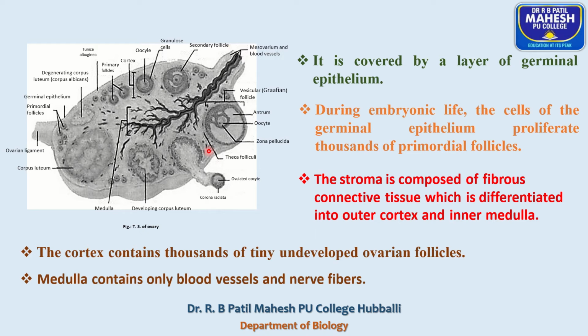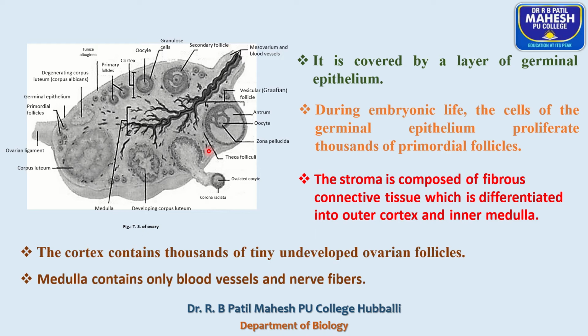During the phase of birth to puberty, the primary follicles are differentiated into secondary follicles, secondary follicles are differentiated into tertiary follicles, and tertiary follicles are differentiated into matured follicles called Graafian follicles. Why are the matured follicles called Graafian follicles?